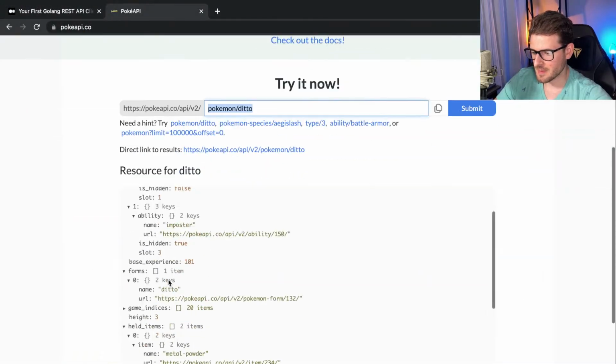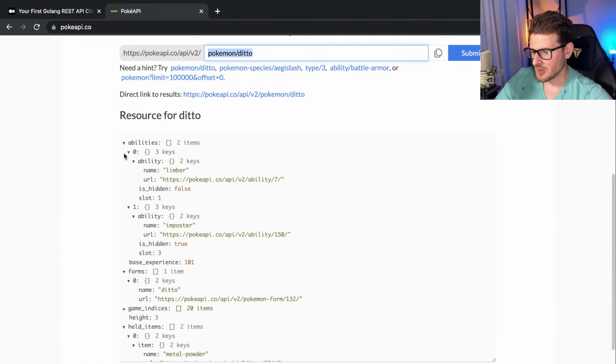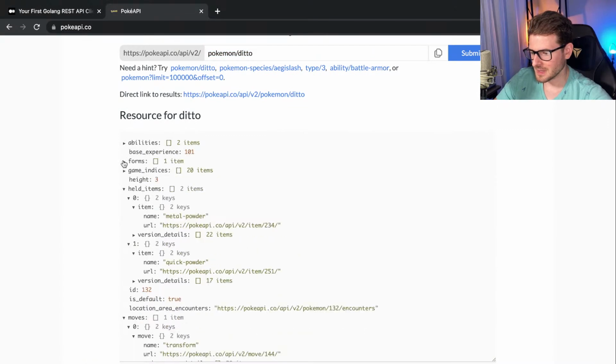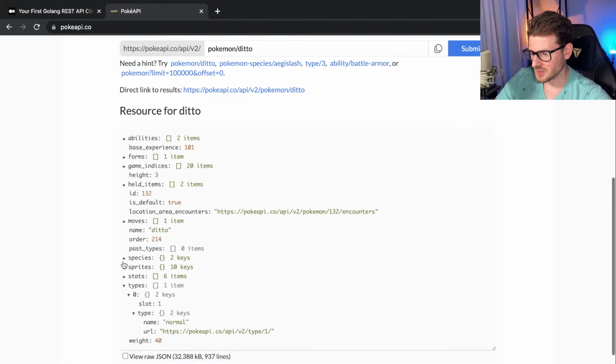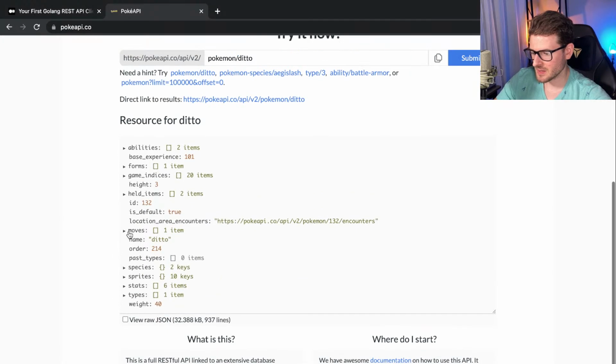So if we actually go to this API here and I look at this, we have abilities, moves, species, types, weight. What do I want from this? I mean, probably the ID, the name. Let's just keep it simple.